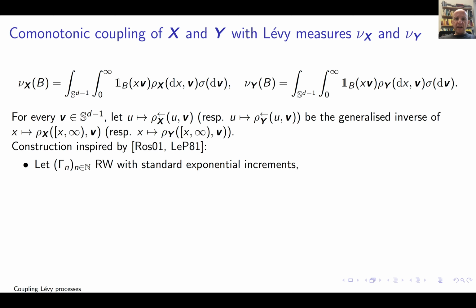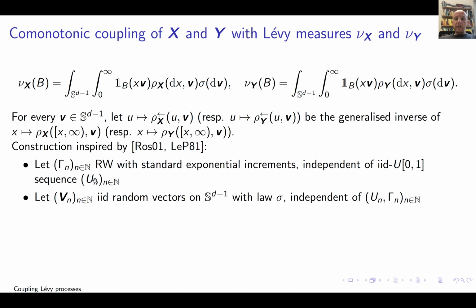Right. And then Jan Rosinski has this very nice paper where he discusses these series representations, including this LePage series representation, and it's given in terms of the following ingredients. So the gamma n's are just the jump times of a Poisson process, which I then decorate with the U_n's.